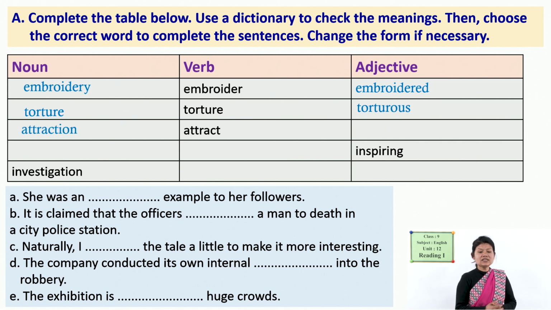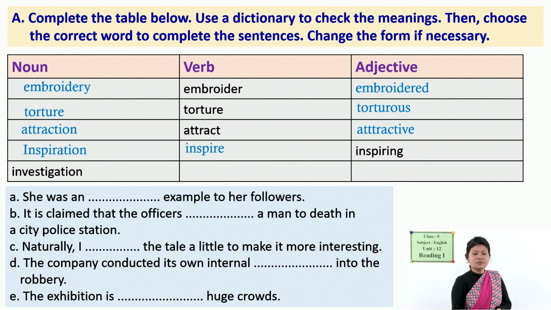Attract, and its noun is attraction. Yes, attract, attraction. And can you guess its adjective form? Yes, attractive. Okay. It is attractive. And now inspiring is an adjective. So, can you write its noun and verb form? Okay, inspiration is the noun and inspire is the verb. Investigation, yes, now you can easily guess, investigate is a verb and investigative is an adjective. Okay, now here is another task, you have to complete these sentences using the correct form of the above words.